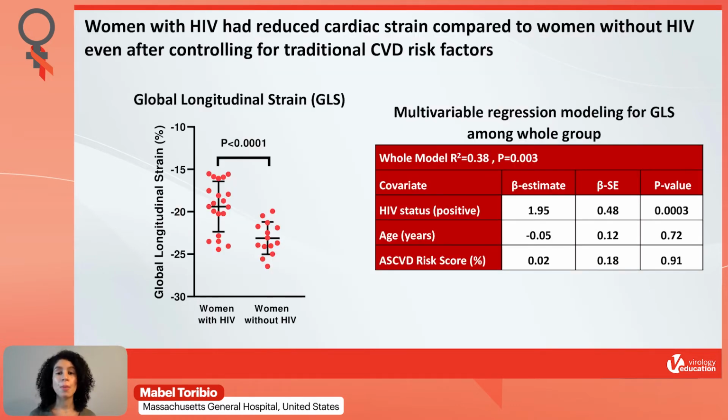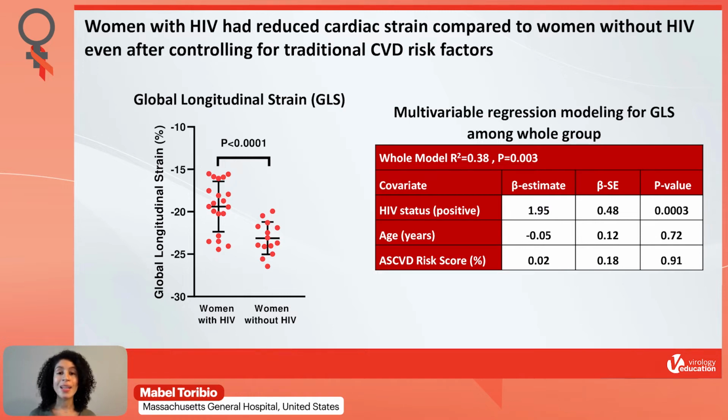With respect to our primary endpoint, we found that women with HIV had reduced cardiac strain compared to women without HIV. These results are demonstrated in the graph below. Here you'll see that the mean global longitudinal strain of women with HIV was approximately minus 19% versus approximately minus 23% among women without HIV.